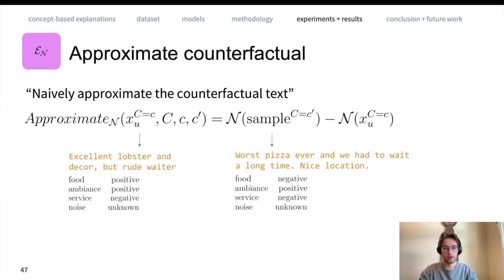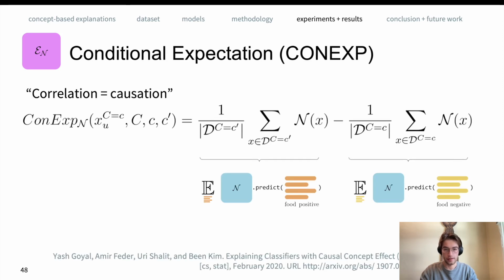As a naive baseline, we consider the approximate counterfactual technique. Here we just approximate a counterfactual input at test time by sampling a random input text that has similar metadata to the desired real counterfactual, and we use this to estimate counterfactual model behavior. A different technique focuses on conditional probabilities. For a given intervention, this method estimates the effect as the difference of average model outputs on examples with the concept value before and after intervention.